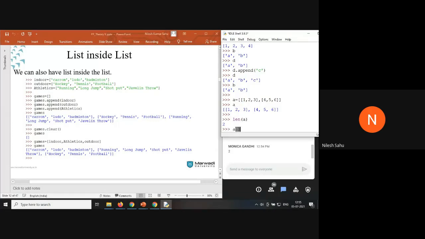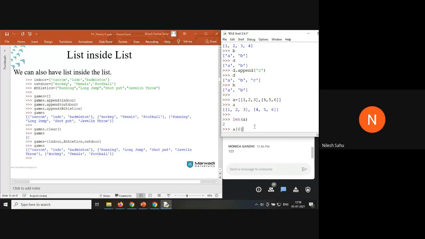Now, what will be a0? Anyone? 1, 2, 3. Chintan, is it clear why the length of a is 2? Monica and Nirav, 1, 2, 3.